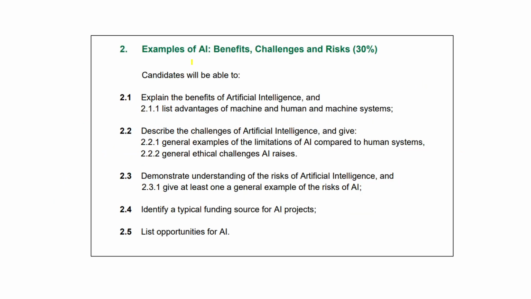Then there's this part, which is the big one, 30% of the exam on examples of AI. Candidates will be able to explain the benefits of AI and list advantages of machine and human and machine systems, describe the challenges of AI and give general examples of the limitations of AI compared to human systems, general ethical challenges AI raises.